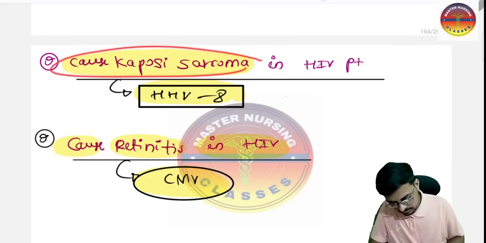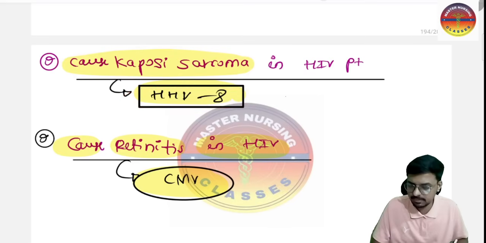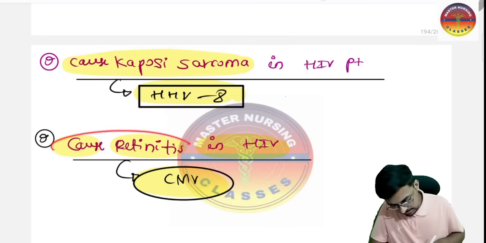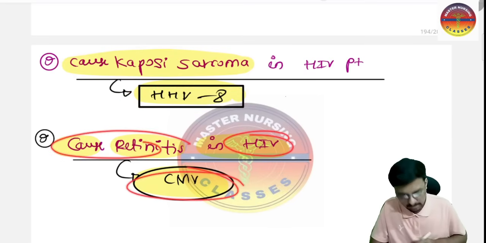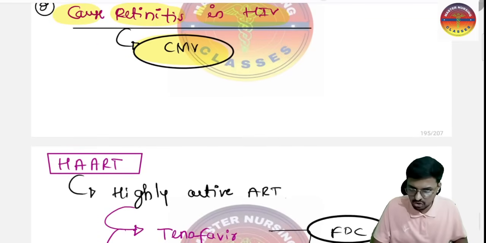The cause of Kaposi sarcoma is human herpes virus number 8, and the cause of the retinitis in an HIV positive patient is the cytomegalovirus. So this is important. Please do keep it in your mind. From here you may get the question.